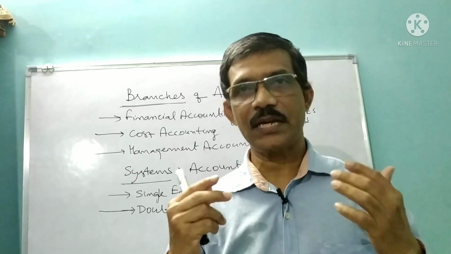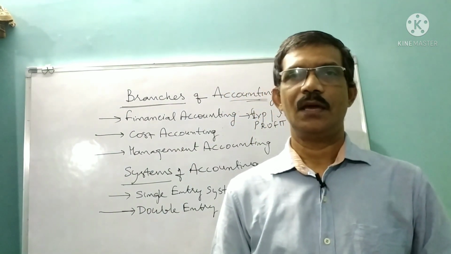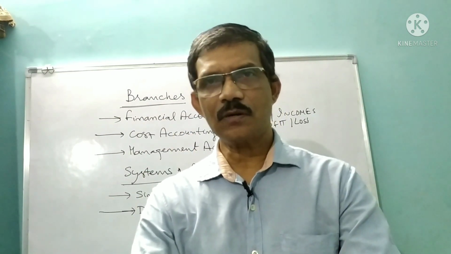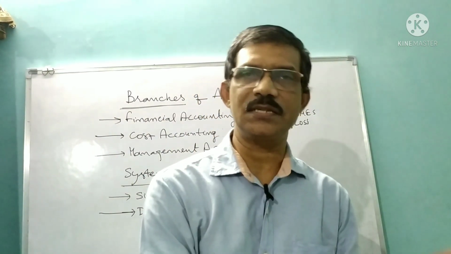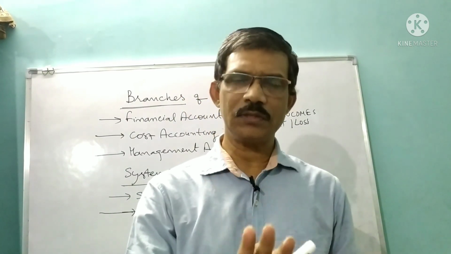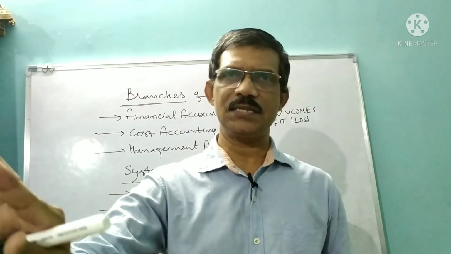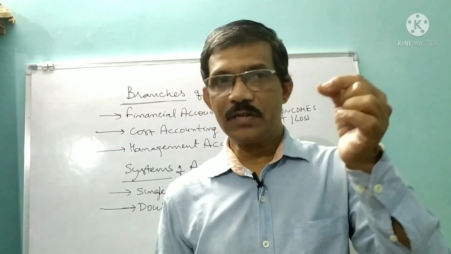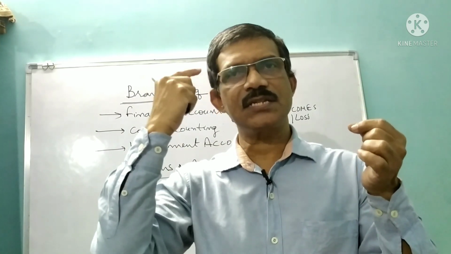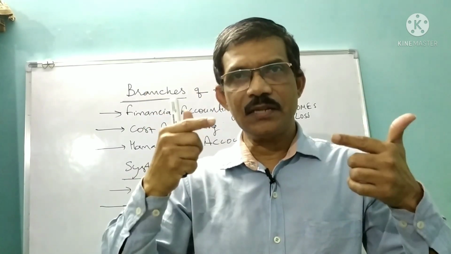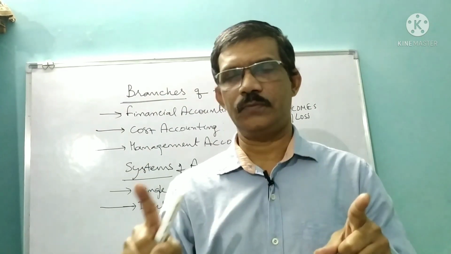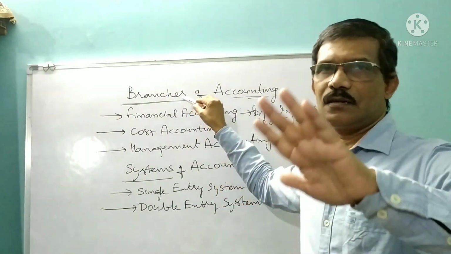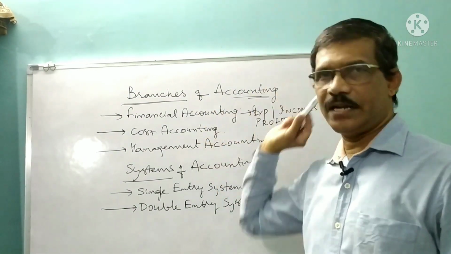This is what I tell my students, because if I say there are 3 branches, then you will also say that there are 3 branches. Initially you know that 3, and later on whatever the other branches are, you will study in your advanced courses. But if I say that accounting has 3 branches, this will be registered in your mind, and you may think that there are only 3 branches. No, right? So the basically important 3 branches are financial, cost and management.